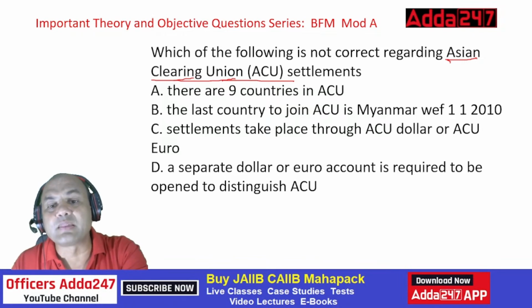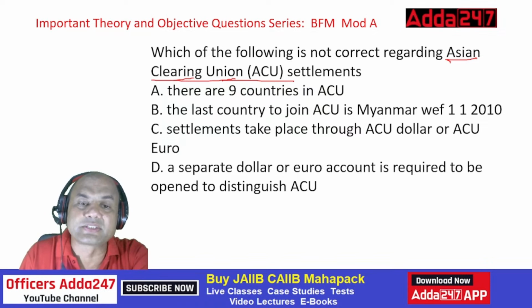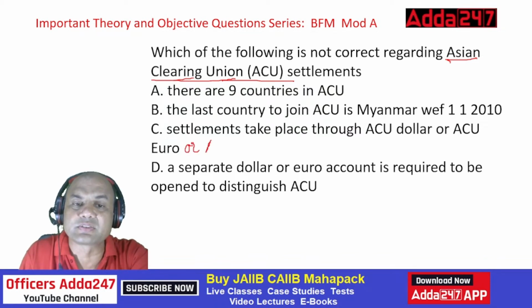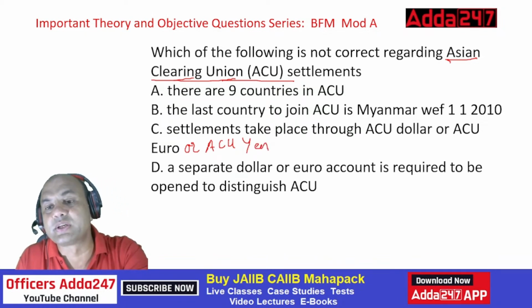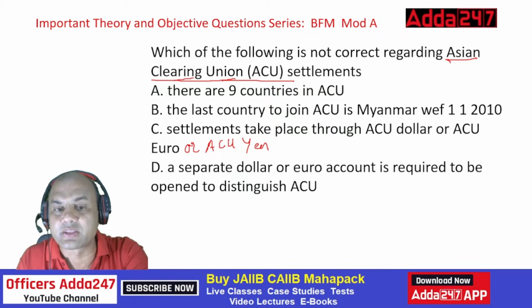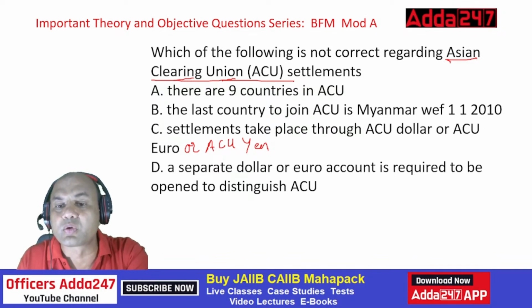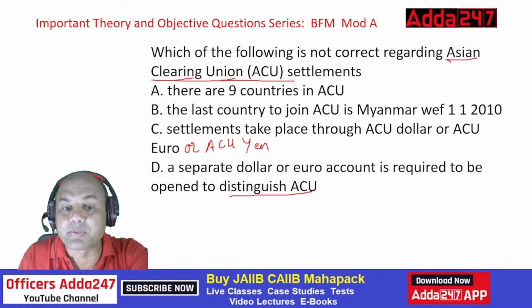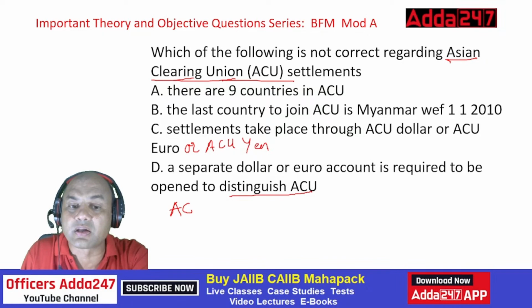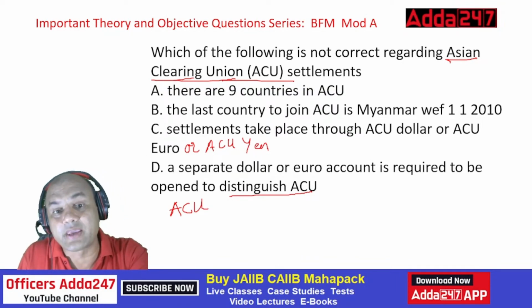Next one. Settlement takes place through ACU dollar or ACU euro, or even, I would say, yen also now. ACU yen is also included. So settlement takes place through ACU dollar, ACU euro or ACU yen. A separate dollar or euro account is required to be opened to distinguish ACU. Separate dollar or euro account means we have a separate account called the ACU dollar account. We have it in your banks.